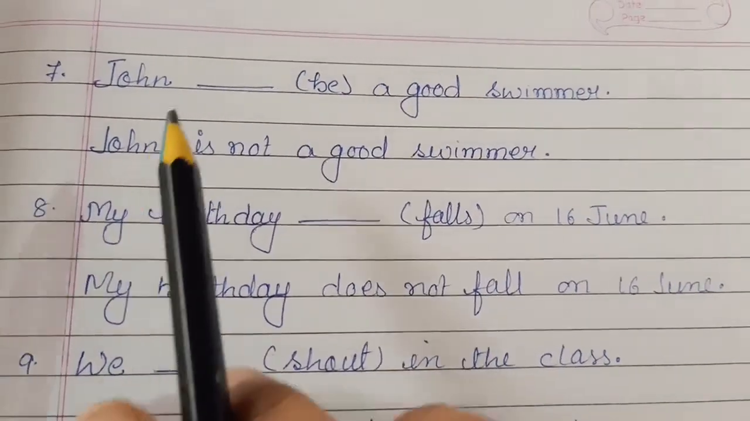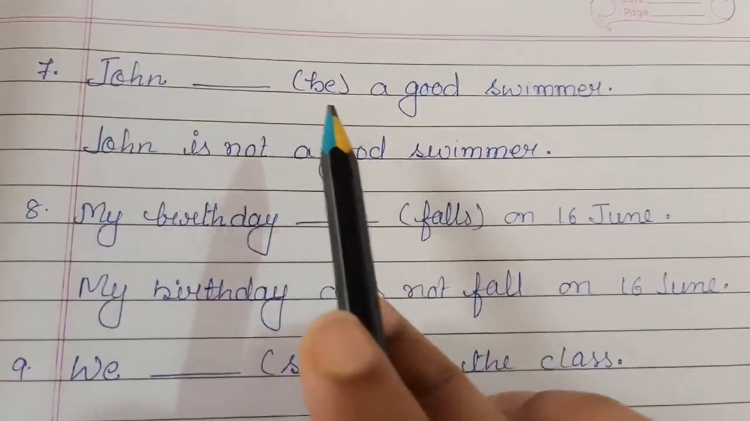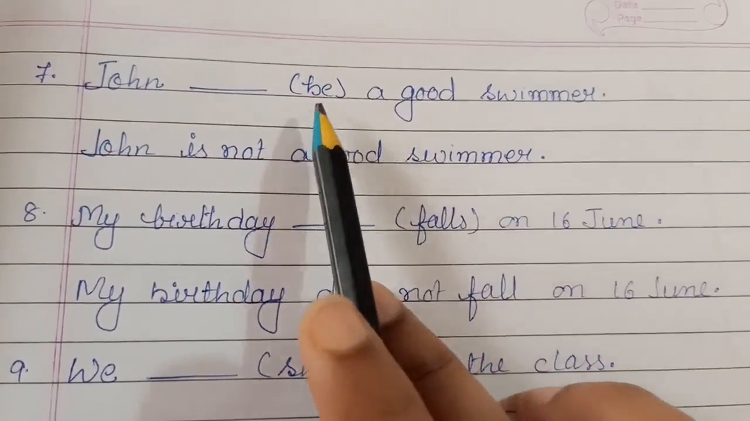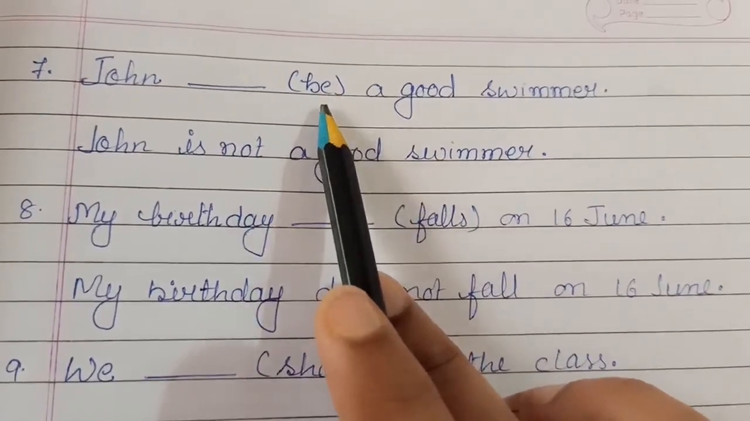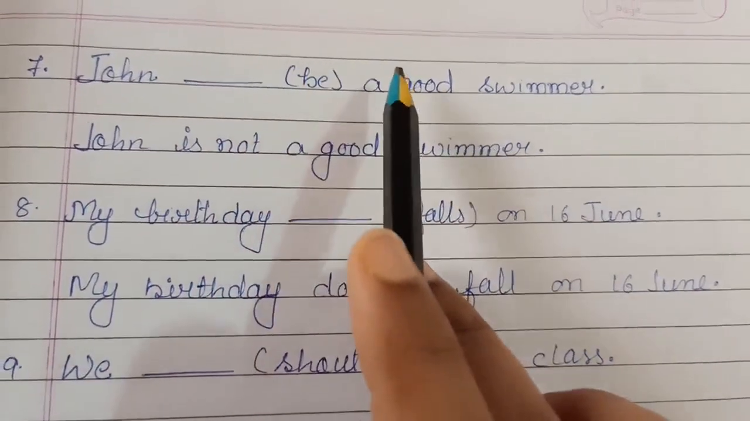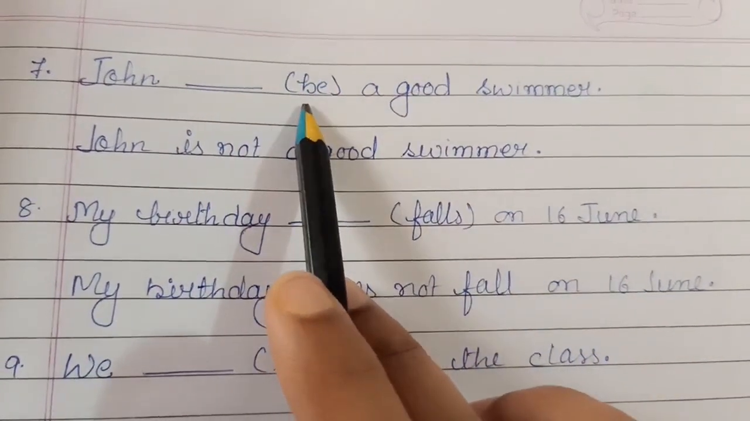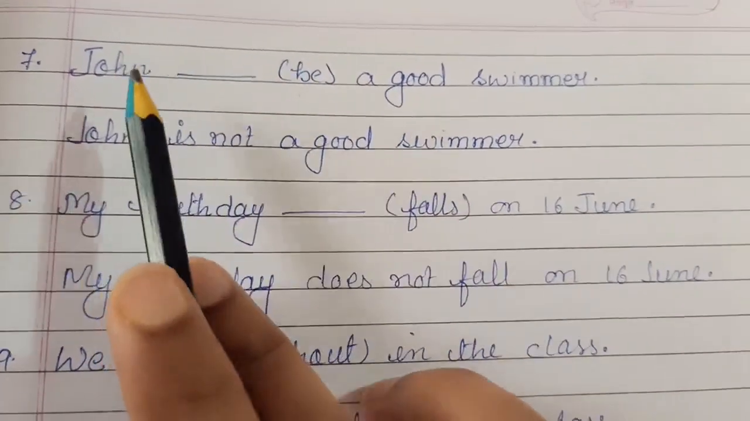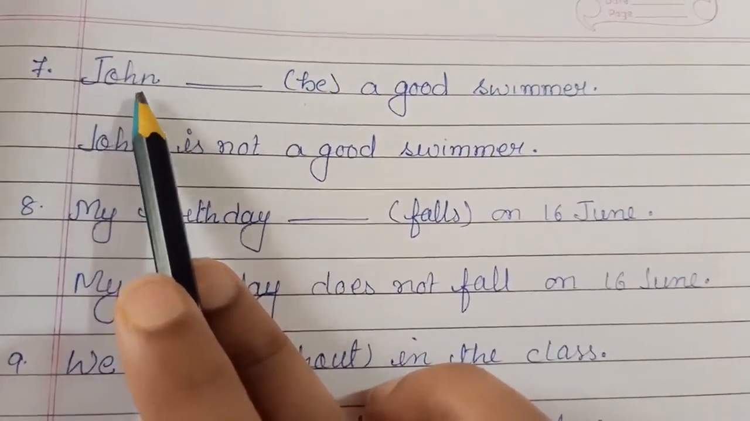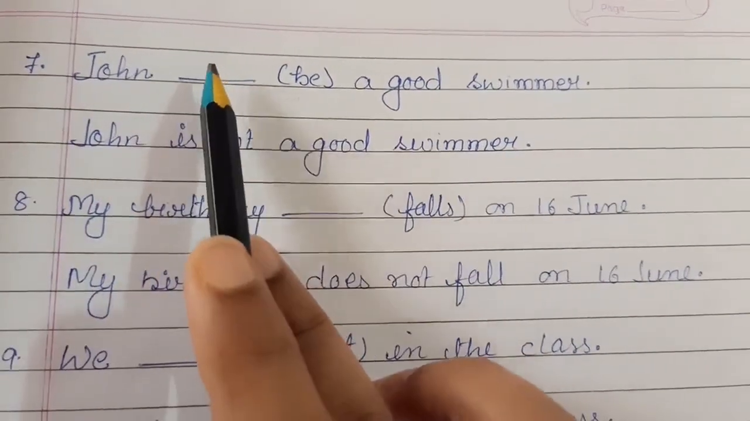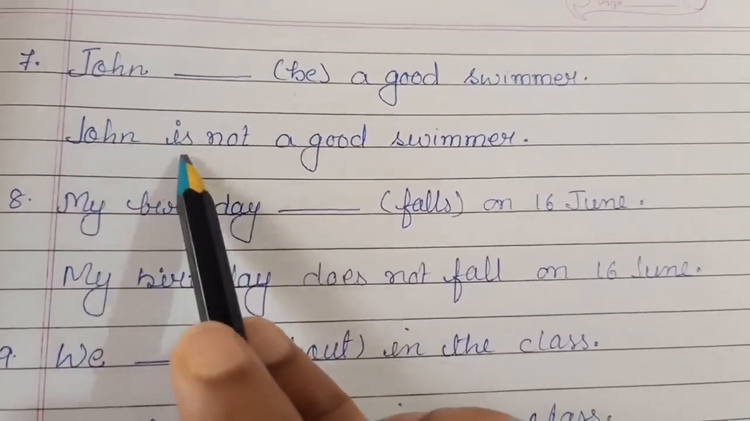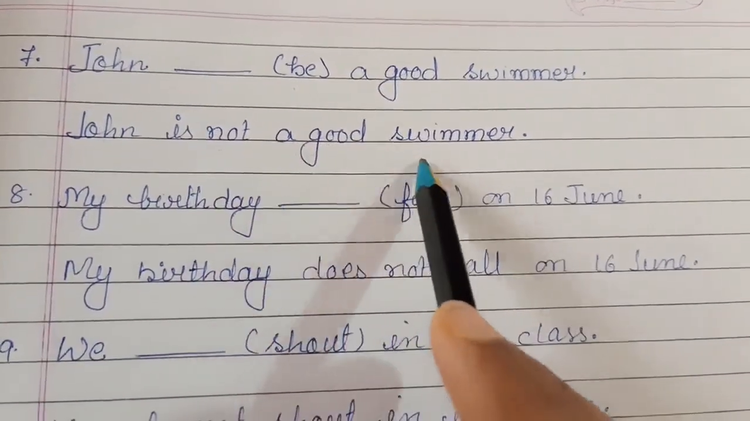Now see the next one, children. "John be a good swimmer." Okay, be is given as the hint. Be means we have to write is, am, are. Okay, the be form of verb we have to add here, and John is a single subject, a singular subject. So with a singular subject we will use the singular verb, that is, is. So John is not a good swimmer.